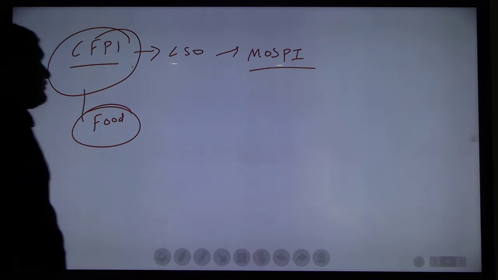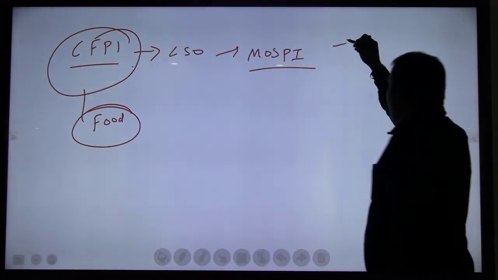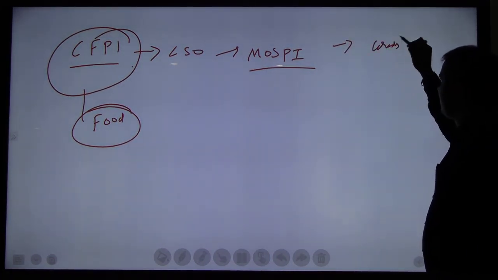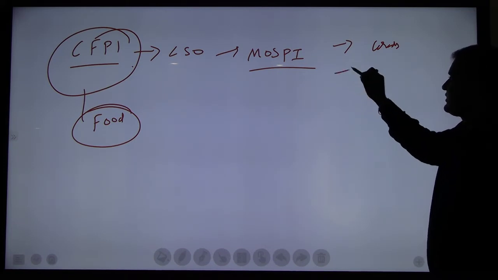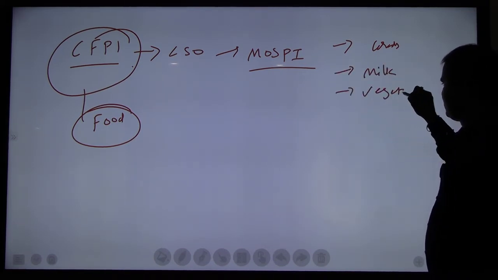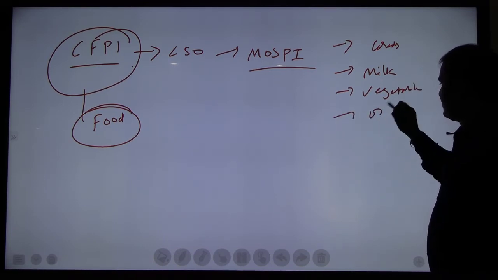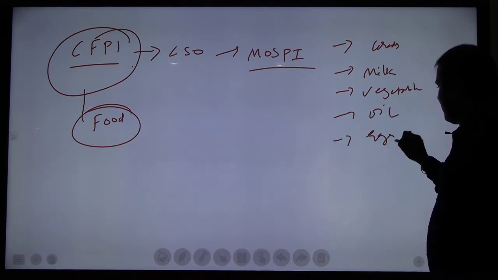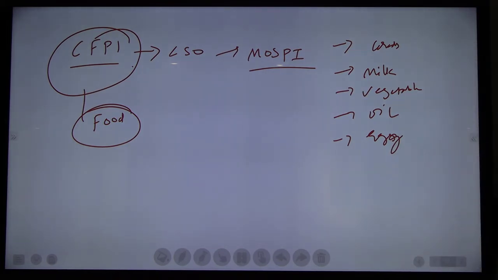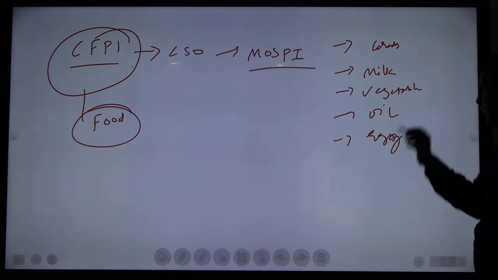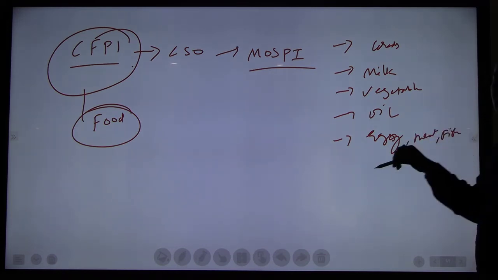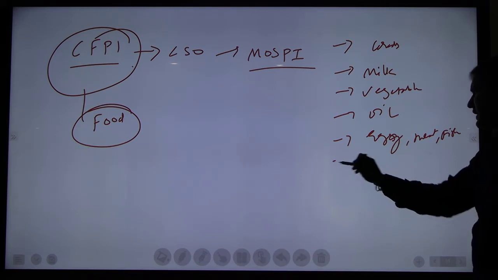Then if I talk about the weightage, the highest weightage in CFPI is given to cereals. Then milk, vegetable, oil, egg, meat, fish, like that.